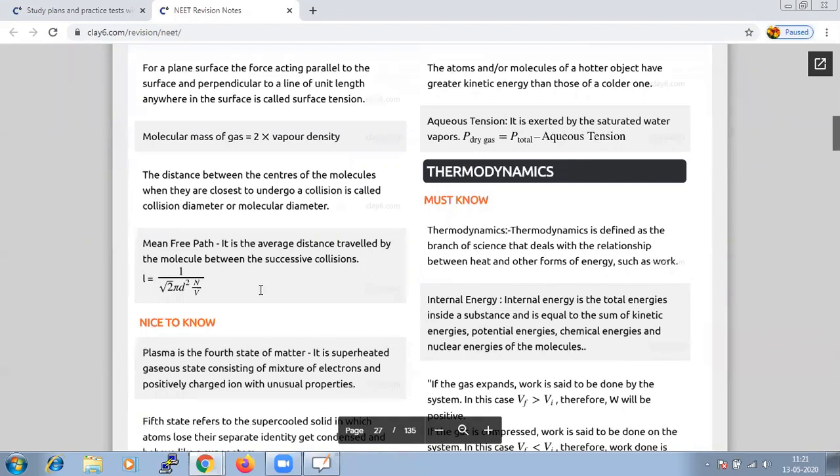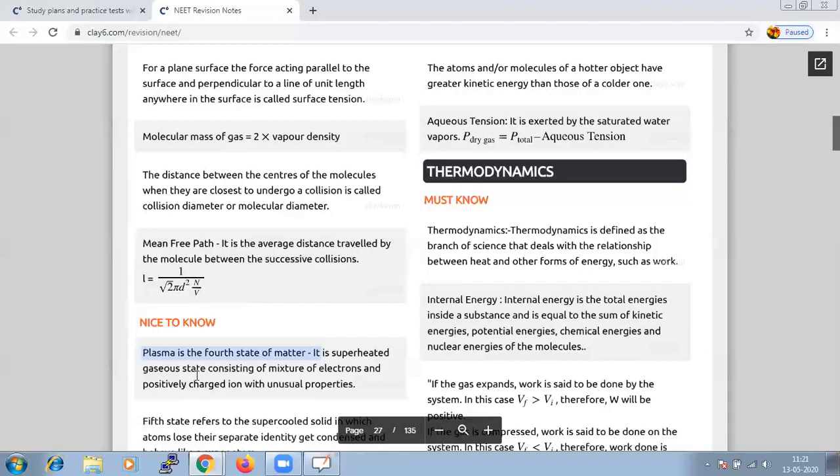But as additional information, the 4th state of matter is plasma. Plasma is a superheated gaseous state consisting of a mixture of electrons as well as positively charged ions, and it has some unusual properties.